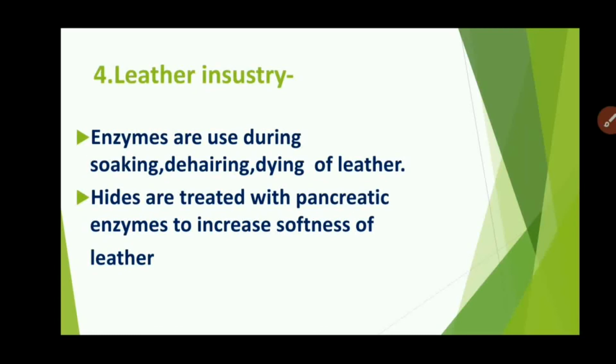Fourth, leather industry. Enzymes are used during soaking, dehairing, and dyeing of leather. Hides are treated with pancreatic enzyme to increase the softness of leather. The enzymes are used for soaking. Dehairing means the removal of hair from the animal skin for human purposes. Dyeing of leather is also done with the enzyme, and the hides are treated with pancreatic enzyme. Hides means the animal skin. When they are treated with the pancreatic enzyme, there is an increase in the softness of the leather.